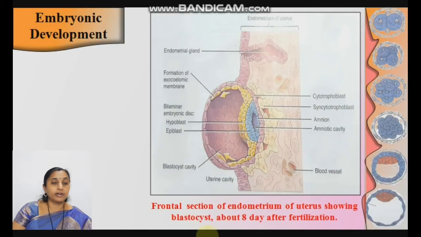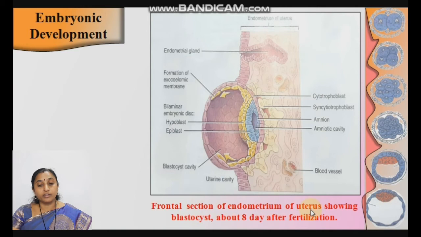Here the frontal section of the endometrium of the uterus showing the blastocyst about 8 days after fertilization. Actual gastrulation process starts after fertilization on 8th day. Okay, 10 days after it is completed. See here, this is the endometrial wall, fundus region. Endometrial gland is present, innermost layer, endometrium of the uterus.